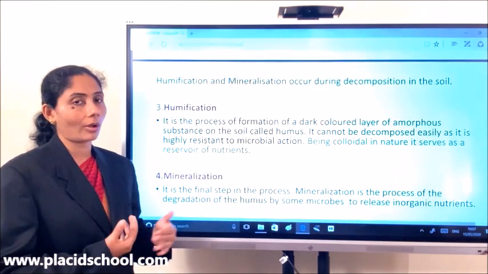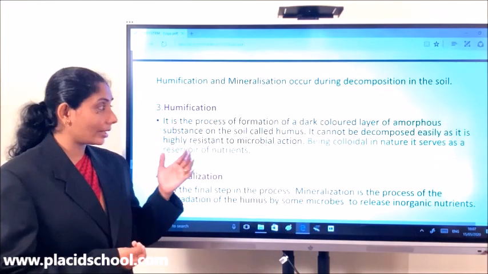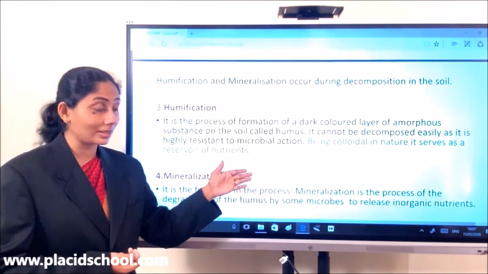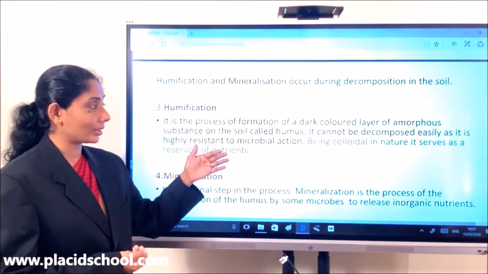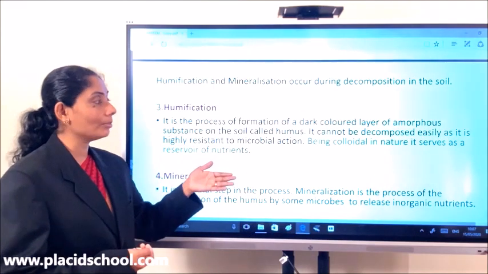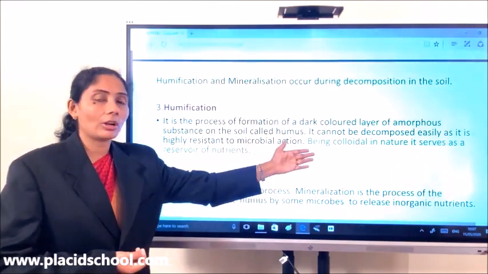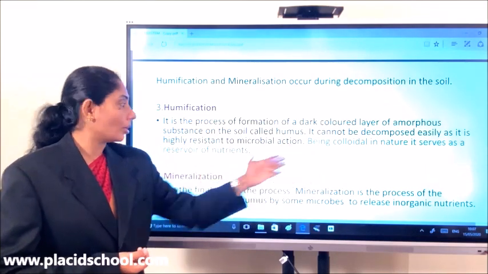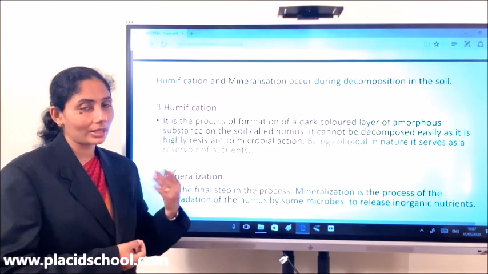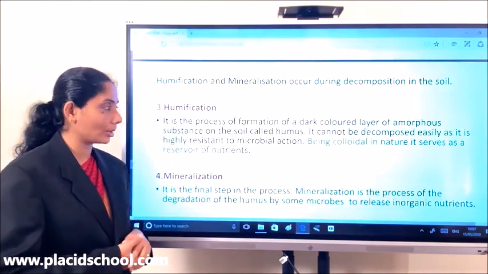And this process of forming humus is what is called humification. Now there are some characteristic features of humus. This time in the board exam, the question was asked about describing the important features of humus. The important features are that they cannot be decomposed easily, as they are highly resistant to microbial action. So they show a very slow rate of decomposition.